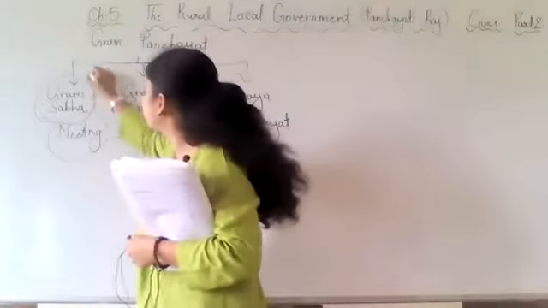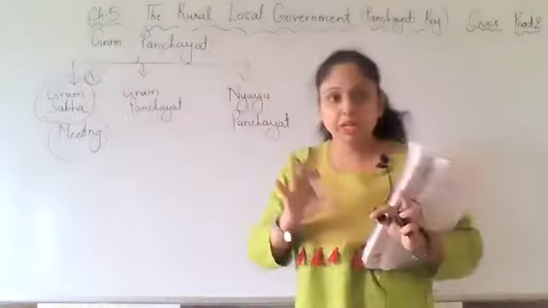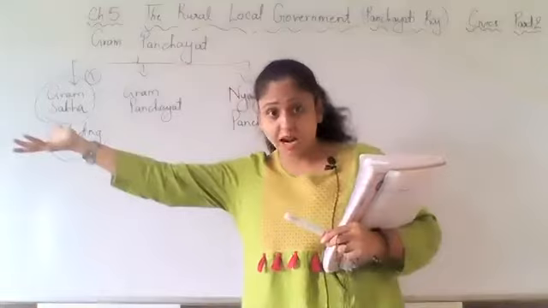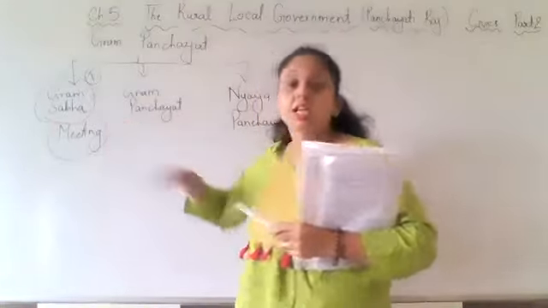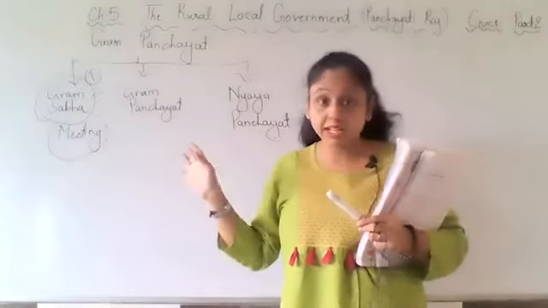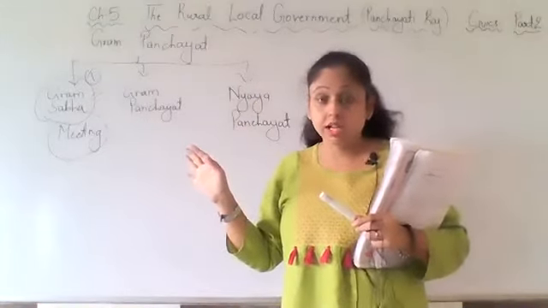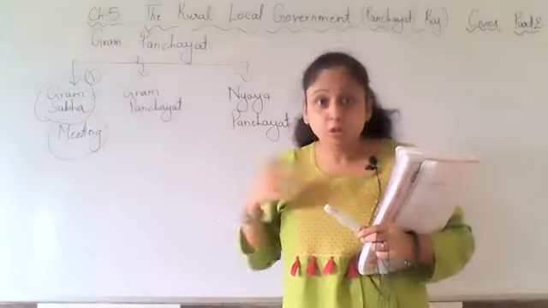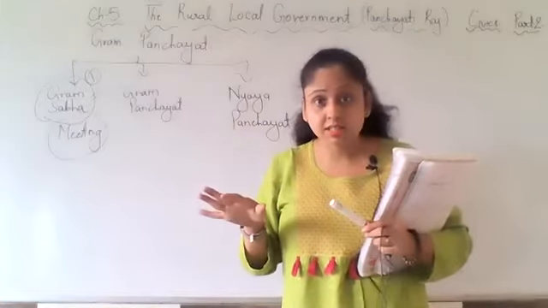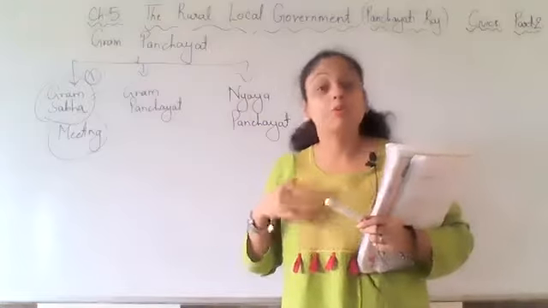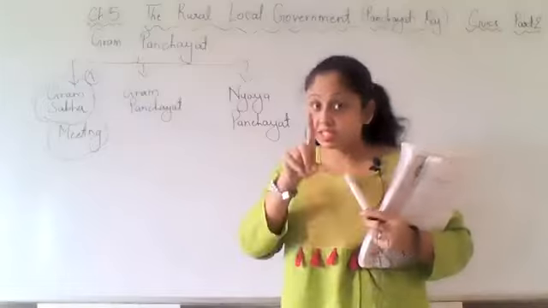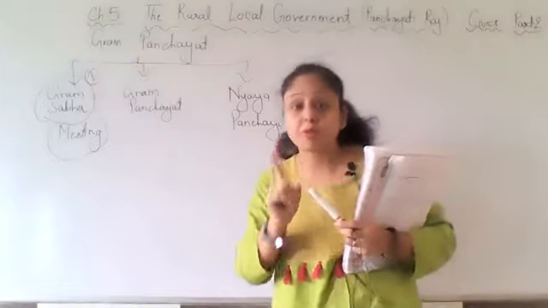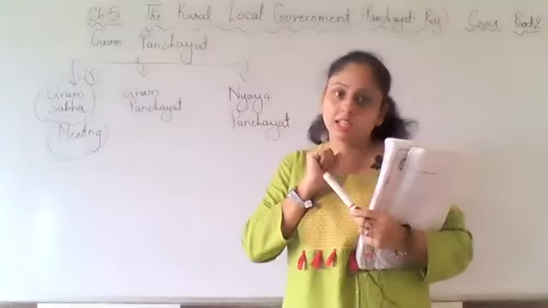So, the first step is Gram Sabha, where the meeting is held and discussion takes place, like the discussion takes place in parliament. The same way the discussion takes place in Gram Sabha. In parliament, what happens? We have already read about democracy, no? In democracy, do we all sit together and discuss? No. What we do is elect our representative. We have representative form of democracy.